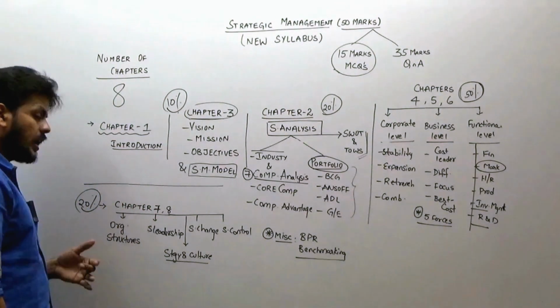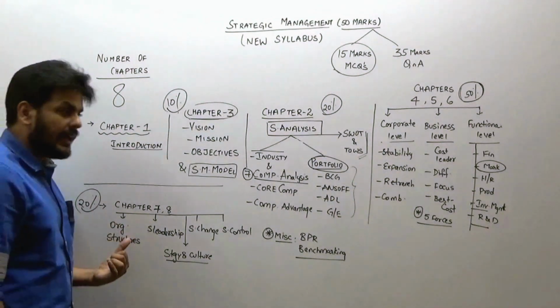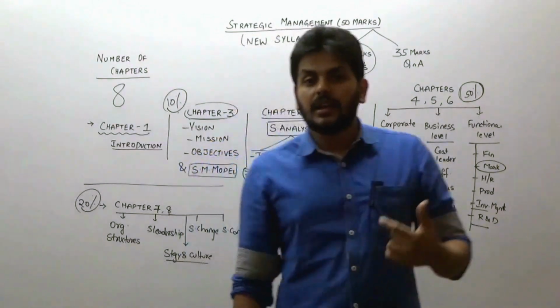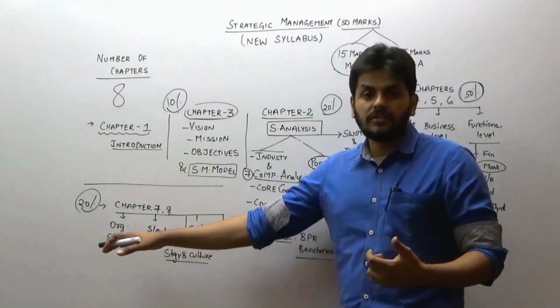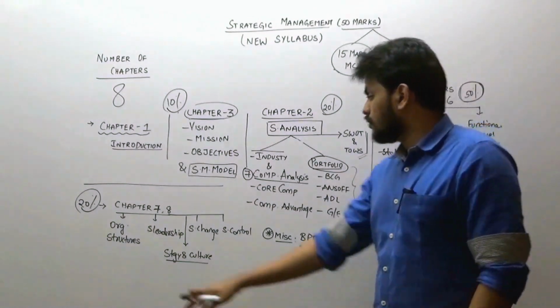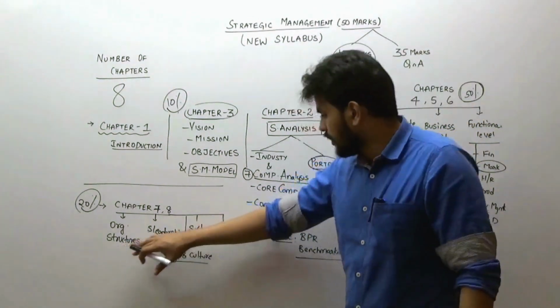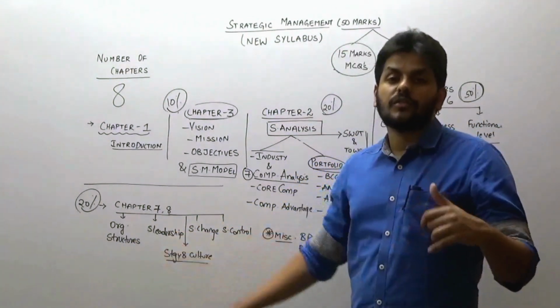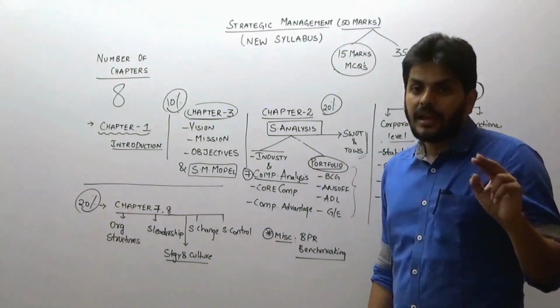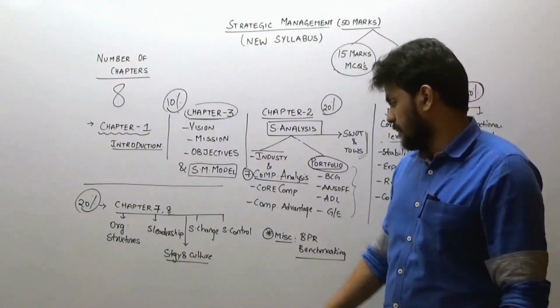and control. Before doing implementation, 8 organizational structures are there: functional, divisional, multi-divisional, simple structures, and the 3 new age structures: matrix, hourglass. Those are all something that you have to take care of. Then go with leadership. Questions are often asked from leadership: roles, responsibilities, and the 2 styles: transactional and transformational.